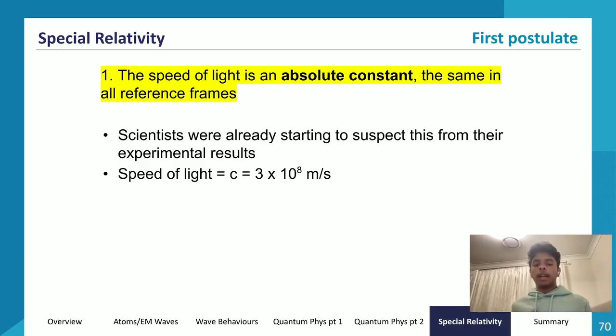Now if I'm looking from an outside perspective, you'd think that that light will be traveling at 1.9 times the speed of light, because I'm traveling at 0.9 and I'm shining a ray of light at 1 c, but it's not. From inside the box, I see light traveling at c, regardless of what speed I'm traveling at.